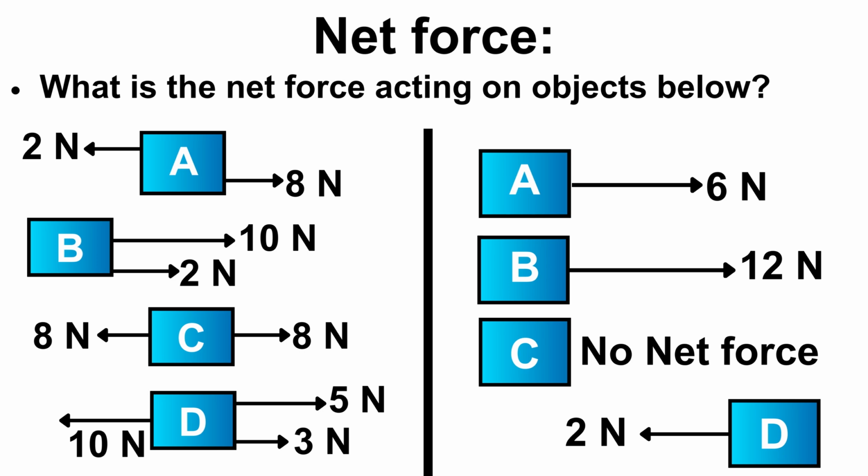Now you can see 8 minus 2 is equal to 6 Newton and 10 plus 2 is equal to 12 Newton. 8 and 8 Newton are applying on right and left, so there will be no net force. Then we have a block D. 10 Newton is applying on the left side and 5 and 3 Newton are applying on the right side. So what will be the result? 2 Newton on the D block.